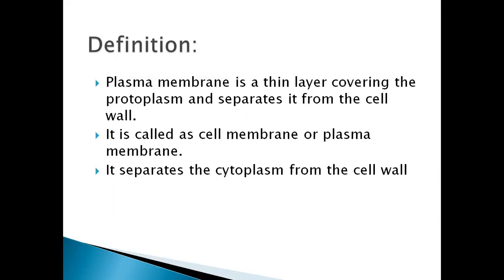In animal cells and mycoplasma, there is no cell wall. Only plasma membrane is present. This plasma membrane is the only protective layer in those cells. The plasma membrane is not only present beneath the cell wall, it is also present around the cell organelles present in the cell, like chloroplast, mitochondria, lysosomes, endoplasmic reticulum, like that.